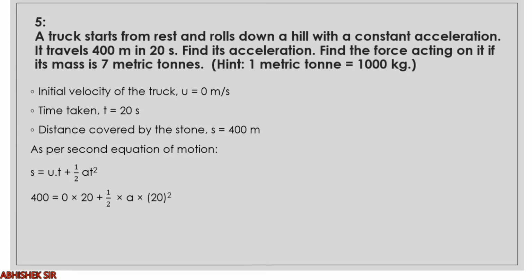Putting all the values, it will be 400 equals 0 into 20 plus half into a, which will remain as it is, and t square will be 20 square. So the first term will be 0 only because it is 0 into 20. So 400 equals half into a into 20 square. So you see 400 equals 200a. So 200 will go below 400 and a equals 2 meter per second square. So acceleration is 2 meter per second square.